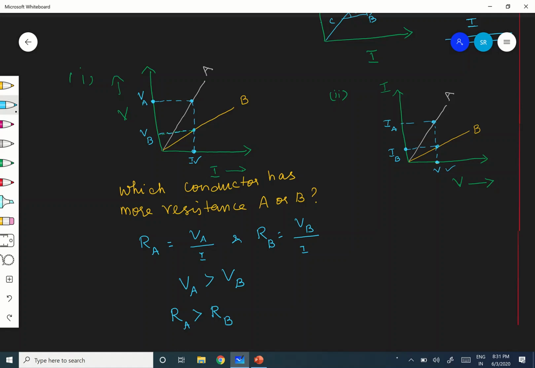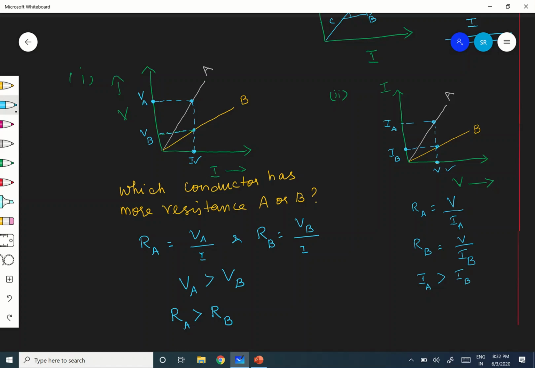Therefore, what is RA in this second case? RA is equal to potential V divided by IA, right? And what is RB? RB is equal to V by IB. Here V is the same, only the current, the denominator, differs. Therefore, which is more here, IA or IB? IA is larger than IB.